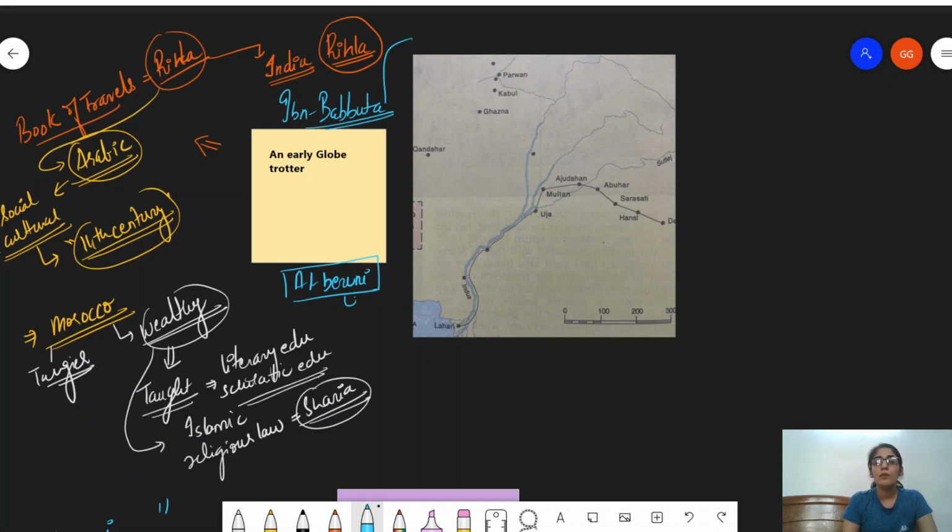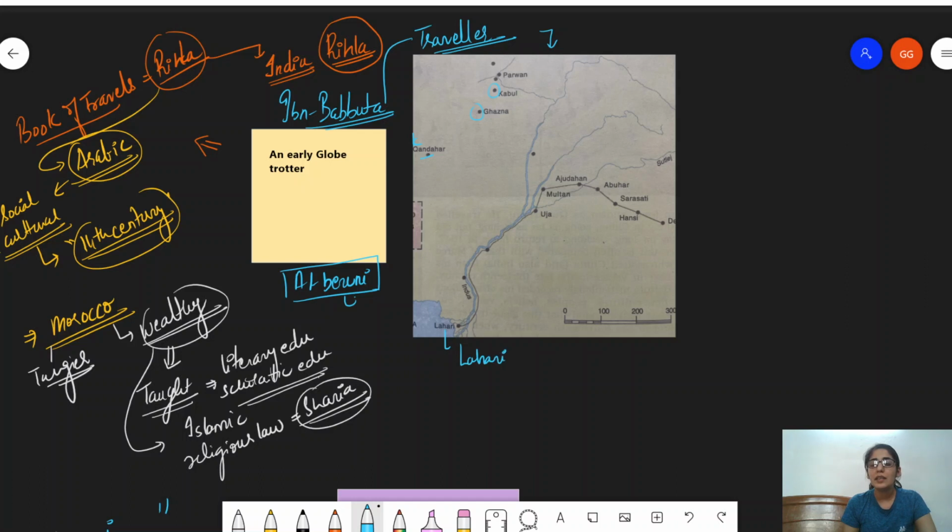So he was a traveler, and the places that he traveled are given in this diagram before you. So you see these areas that are marked. This is from his Rihla only. He's telling us about the places that he has visited. So there is Kabul, there is Ghazna, there is Kandahar, then this is Lahari.